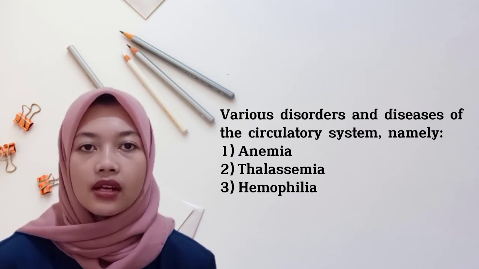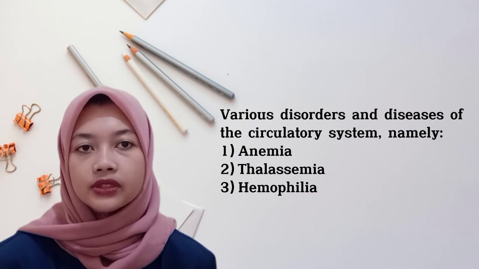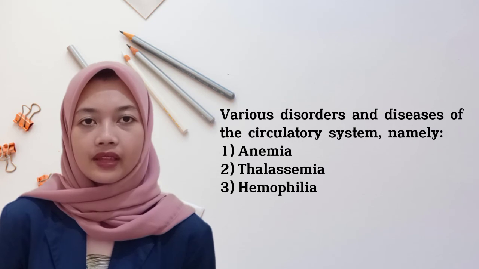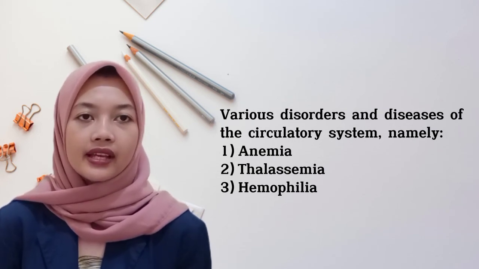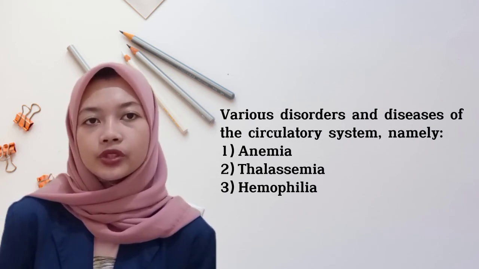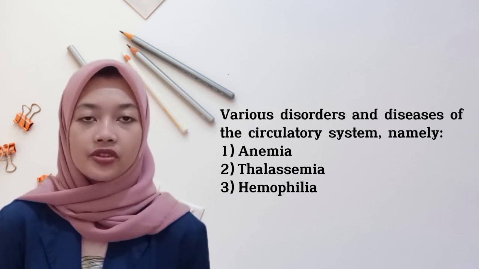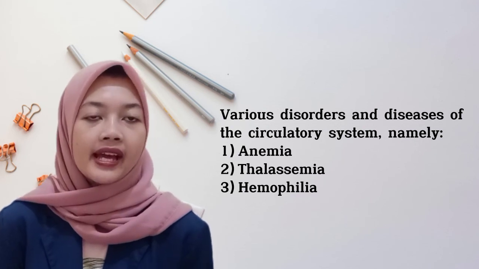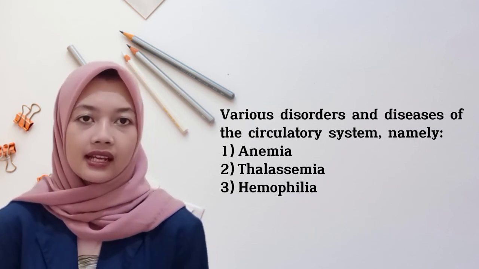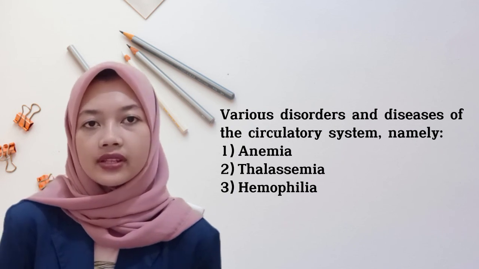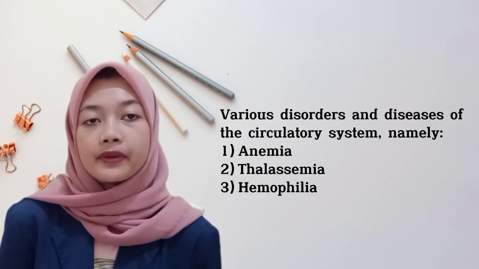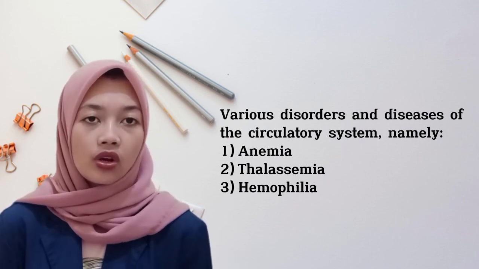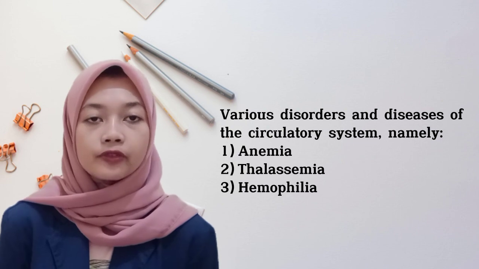People with severe thalassemia require blood transfusion every month. Number 3, hemophilia. Hemophilia is a disease that makes it difficult for blood to clot when there is an injury. This disorder is caused by heredity or genetics. The disorder cannot be treated, but it can be prevented. Patients must avoid bleeding so that the blood does not flow continuously.